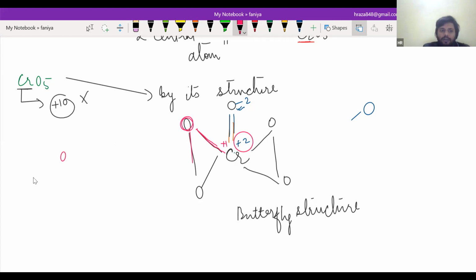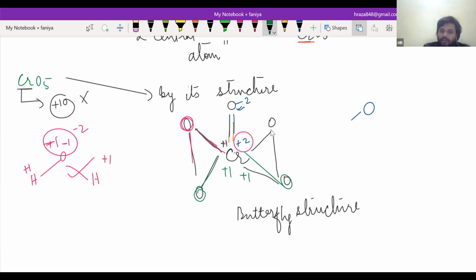Just see the difference. For this oxygen, one bond will be -1, so here it will be +1, and for one bond +1 and -1, so overall -2. So all I want to say is that for one bond on chromium it will be +1. For this oxygen one bond it will be +1, for this oxygen one bond +1, and for this oxygen one bond +1. So overall the oxidation state will be +6. The rule we have learned, oxidation number multiplication and addition, will fail for some molecules or compounds. Is that clear? Yes, sir.